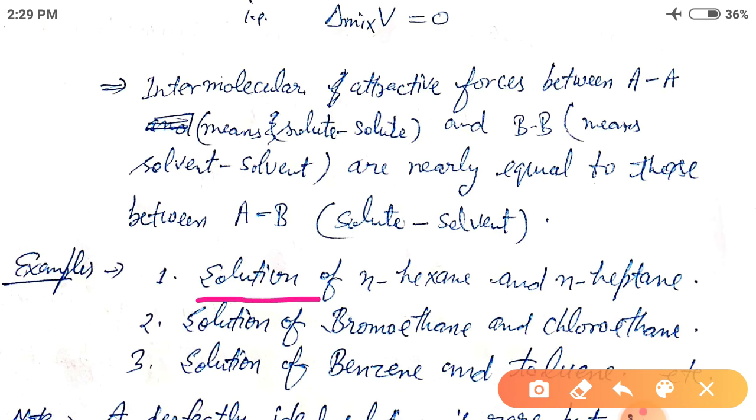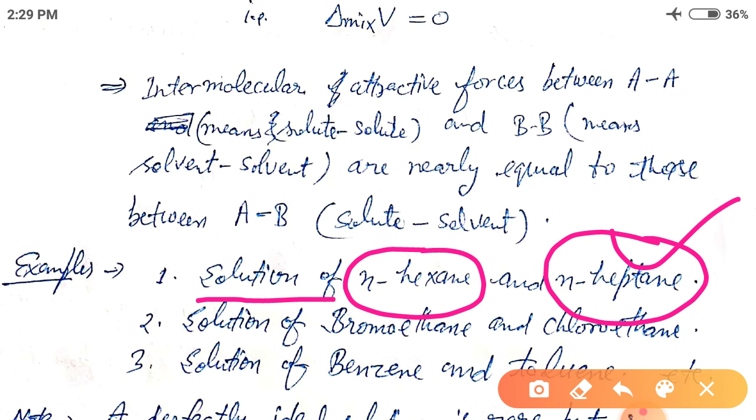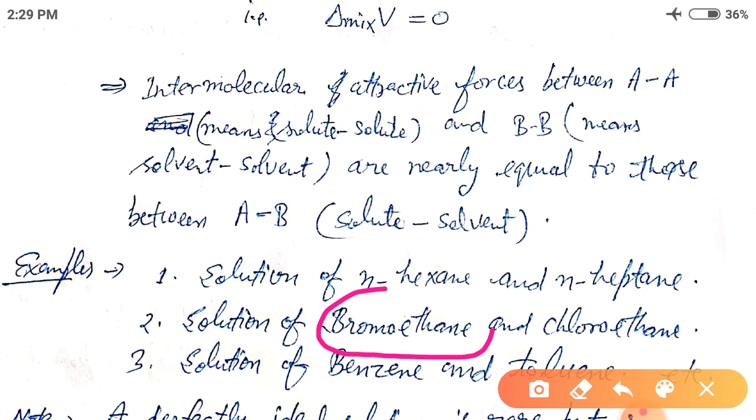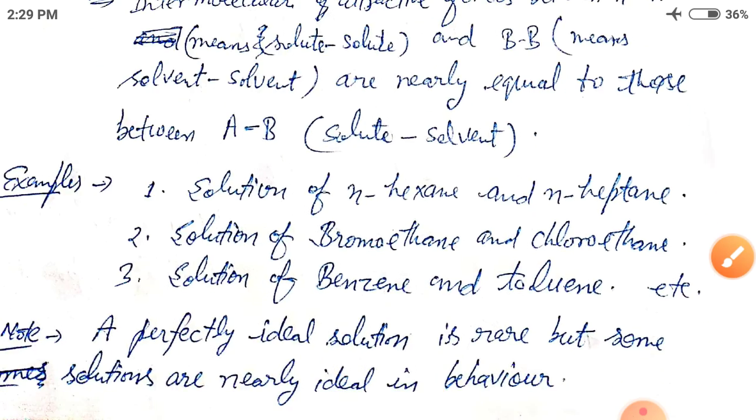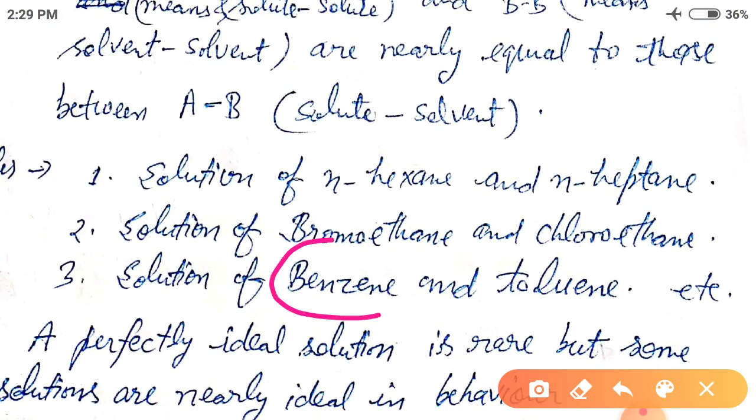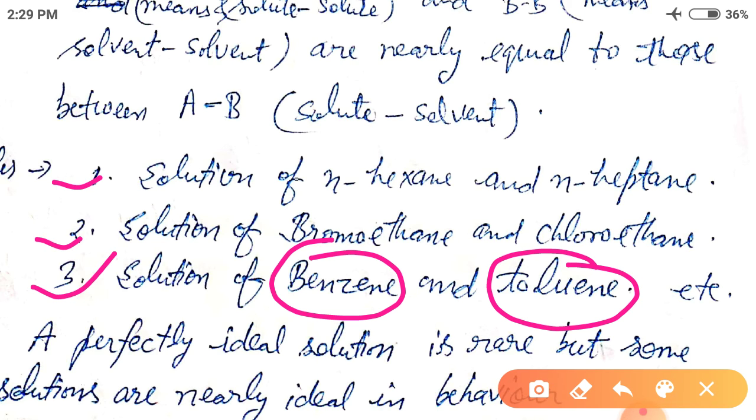There are a few examples of ideal solutions. First, a solution of n-hexane and n-heptane. Second, a solution of bromoethane and chloroethane. And the next example is a solution of benzene and toluene. Remember all these solutions because these are ideal solutions, and these are only a few examples.